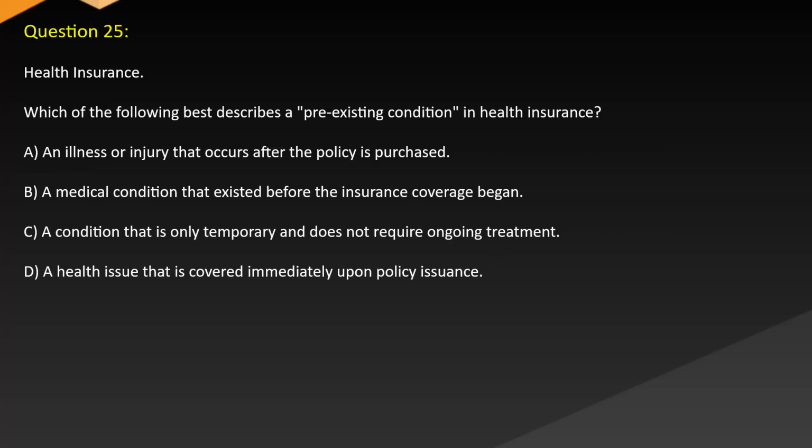Question 25. Health insurance. Which of the following best describes a pre-existing condition in health insurance? A. An illness or injury that occurs after the policy is purchased. B. A medical condition that existed before the insurance coverage began. C. A condition that is only temporary and does not require ongoing treatment. D. A health issue that is covered immediately upon policy issuance.